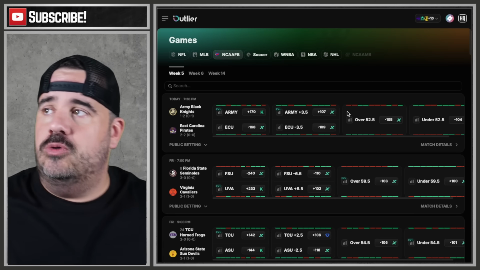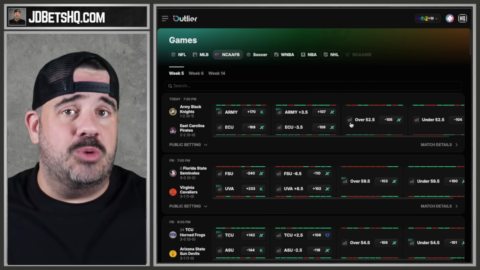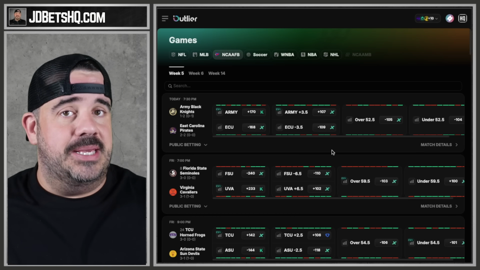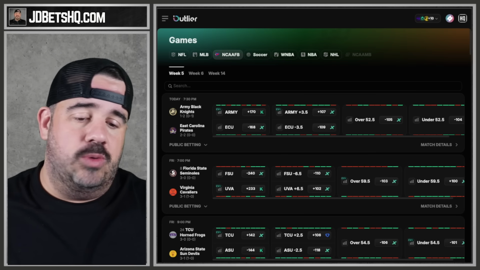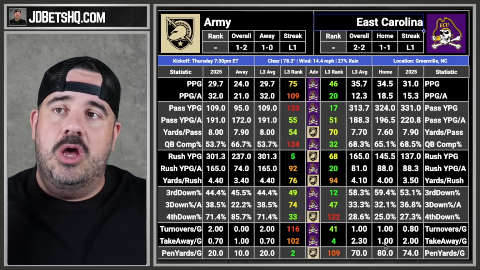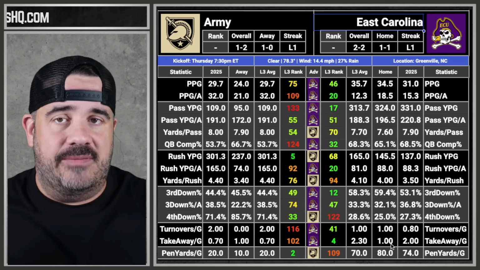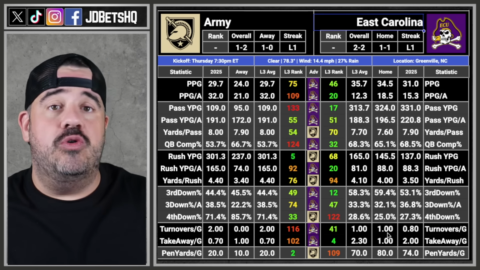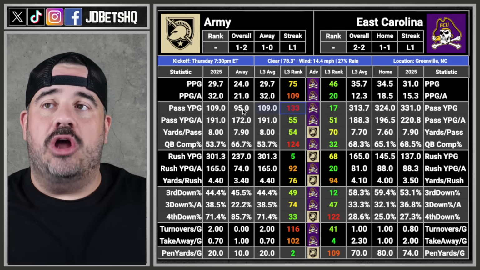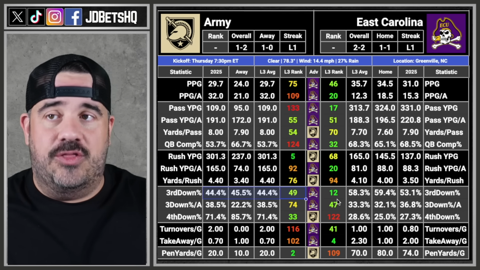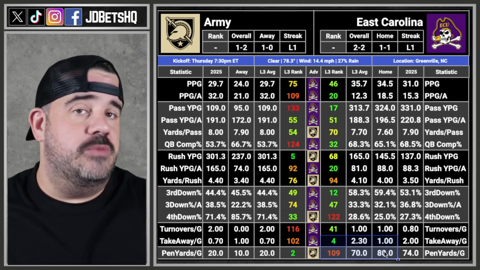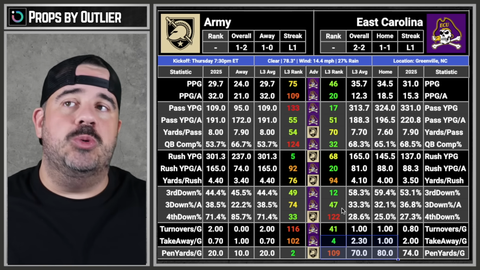So Army, ECU. If this was on Saturday, it would be a pass 100%. But it's not, because it's today. So ECU at home, 3.5, 52.5 is our total. We go to the sheets, we look at the numbers, and we see what we can take advantage of. I'm going to use this as a teaching moment to show people who've never been here how this works. We look at offense versus defense on both passing and rushing, and then third downs, and then turnovers/takeaways. We look at all that and look to see who's doing well.